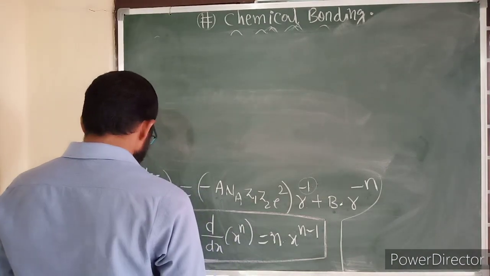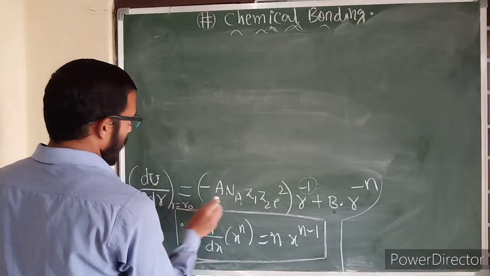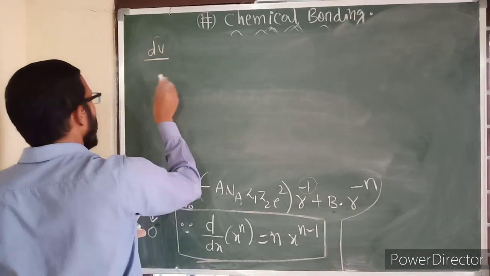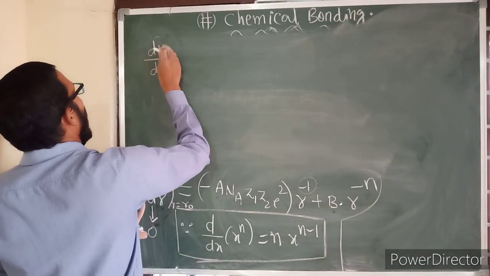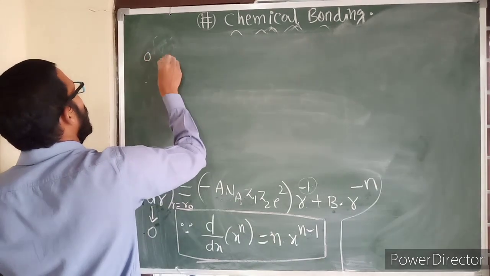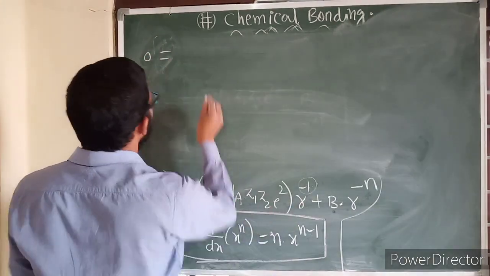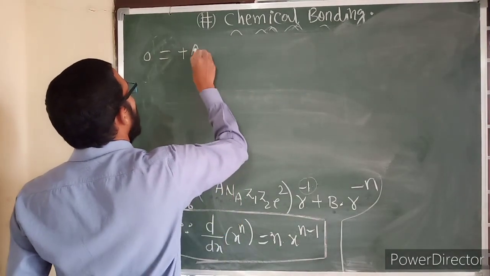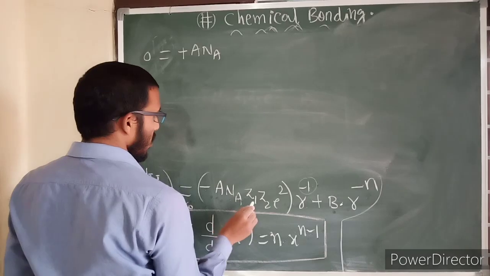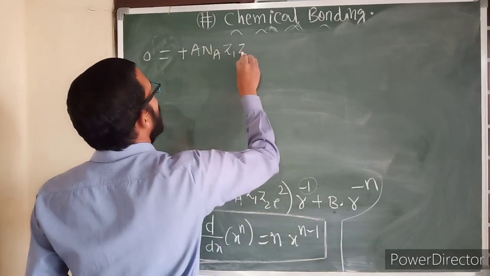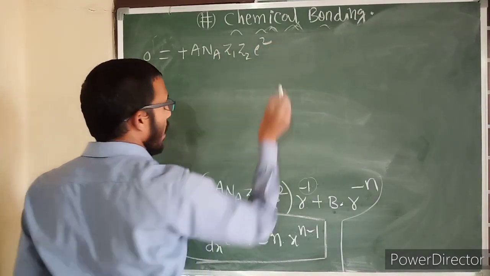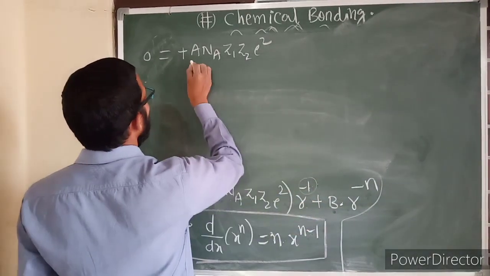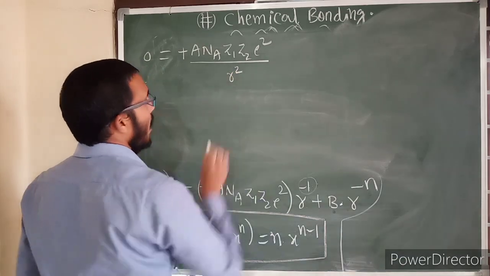Now see here, I am differentiating, so I am getting du by dr, and I am putting the 0 here. If you differentiate, plus A n A Z1 Z2 e square, here r power minus 1 means r power minus 2, you bring this side, it becomes r square.